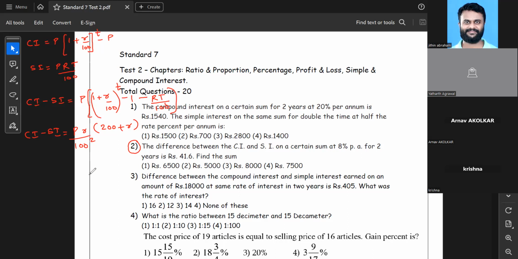Okay. So just give me a minute. I'm just confirming the shortcut formula. Trying to recollect something so that I can confirm the shortcut formula. In 1 minute, I'll be confirming that.